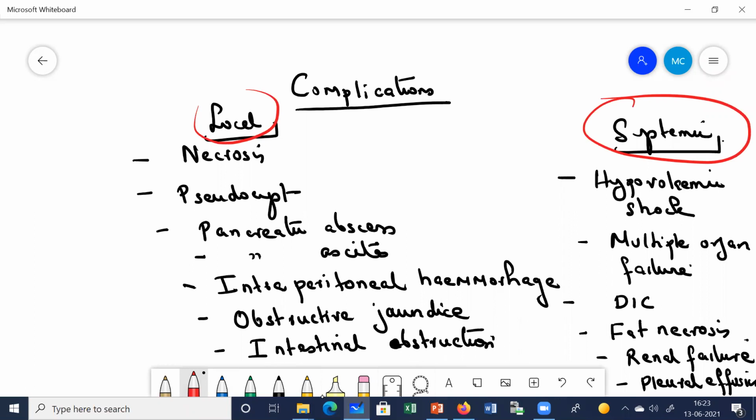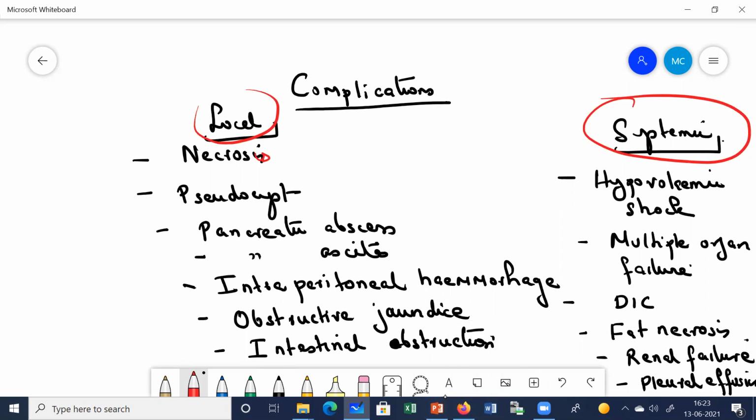I have already discussed these. There can occur necrosis. There can occur the formation of a cyst, pseudocyst formation. There can be abscess formation. There can be ascites. There can be hemorrhage in the peritoneum, intraperitoneal hemorrhage. They can develop jaundice or intestinal obstruction. These are the local complications.